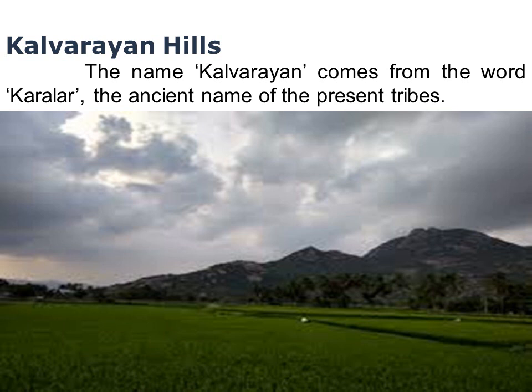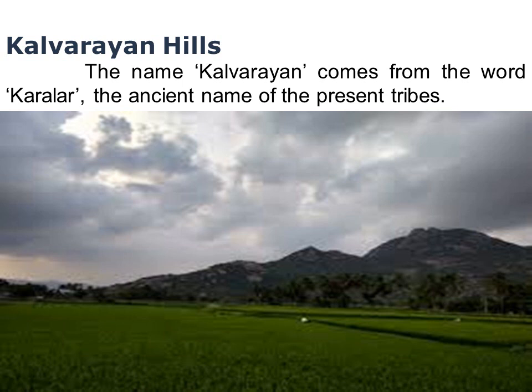Kalvarayan Hills. The name Kalvarayan comes from the word Karalar, the ancient name of the present tribes. So it is another major range of hills in the eastern Ghats of Tamil Nadu. This range, along with the Pachai Malai, Aralvai Malai, Jawad and Servarayan Hills, separates the river basins of Kaveri and Palar. The height of the Kalvarayan Hills is 600 to 1200 meters.